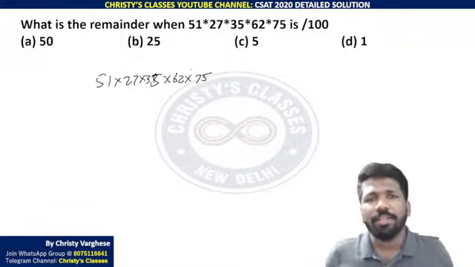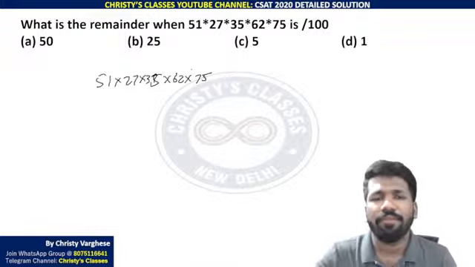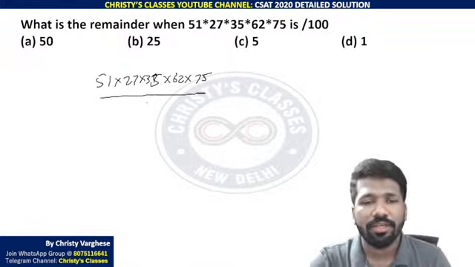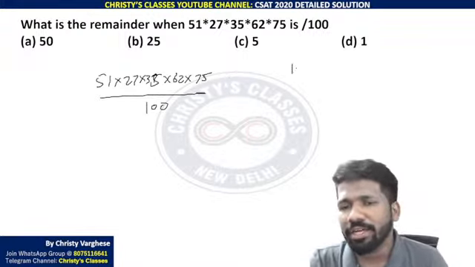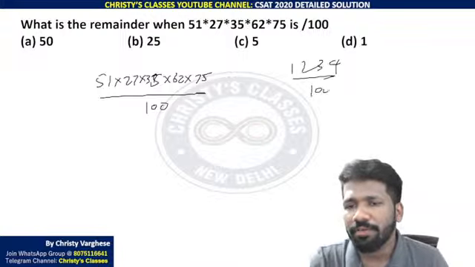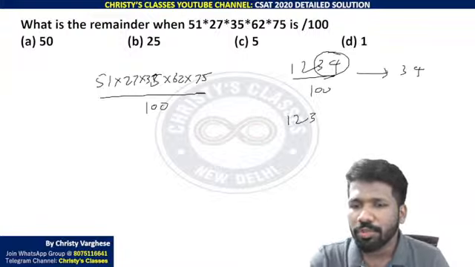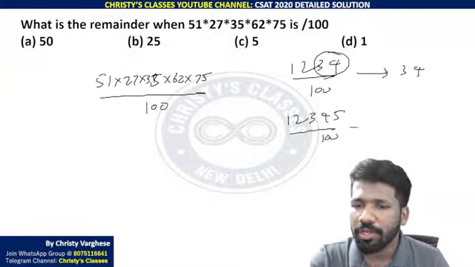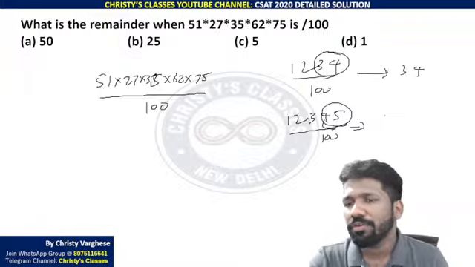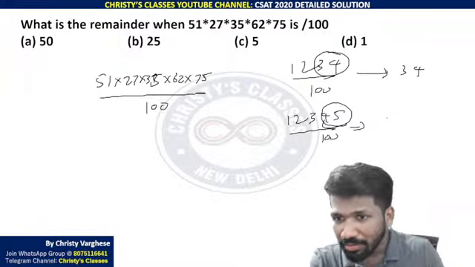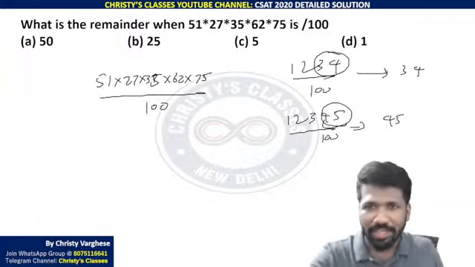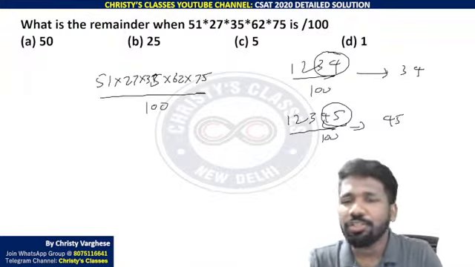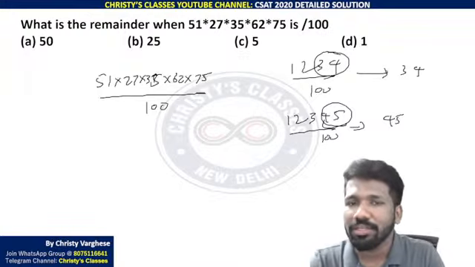So this product, what is the remainder when you divide it by 100, is the question. When you divide a number by 100, say 1234 divided by 100, what is the remainder? It is 34, the last two digits. If it is 12345 divided by 100 also, the remainder is going to be 45. Because dividing by 100, the remainder will be the last two digits, that is obvious, right? That means the last two digits is what you need to find.